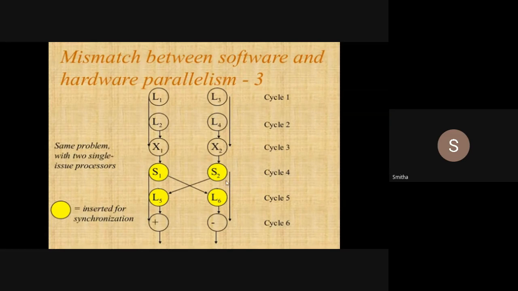Processor 2 already has X2 and it got the value of X1 from processor 1 using the S2 and L6 operations, so now it will subtract. How many clock cycles are utilized here? 6. In the previous case it was 7. But what is the number of instructions here?